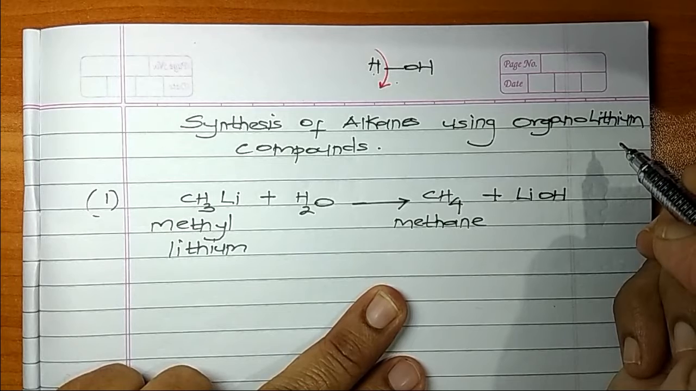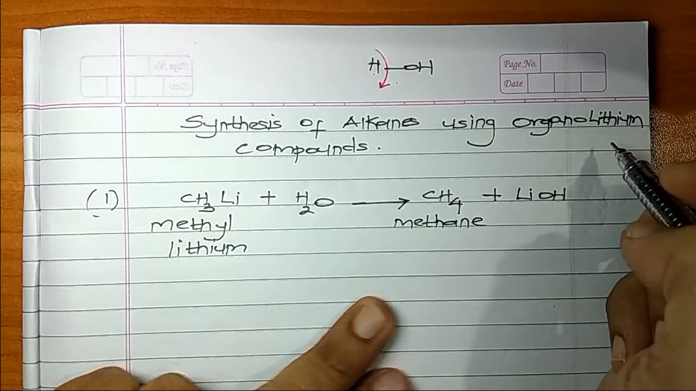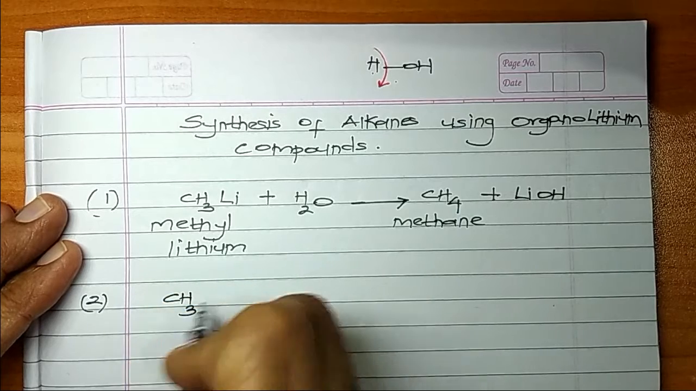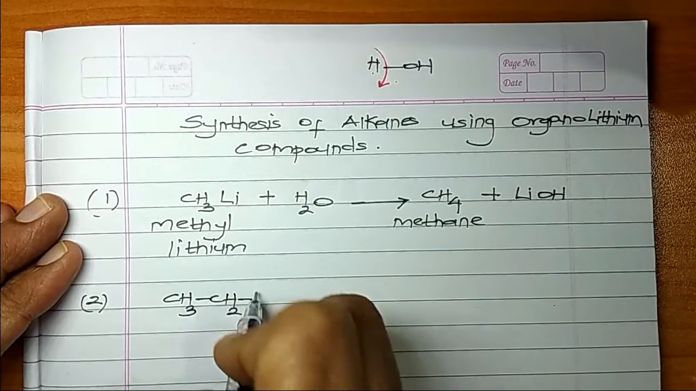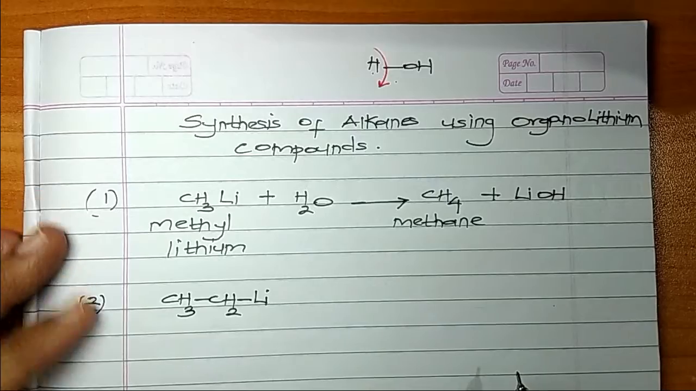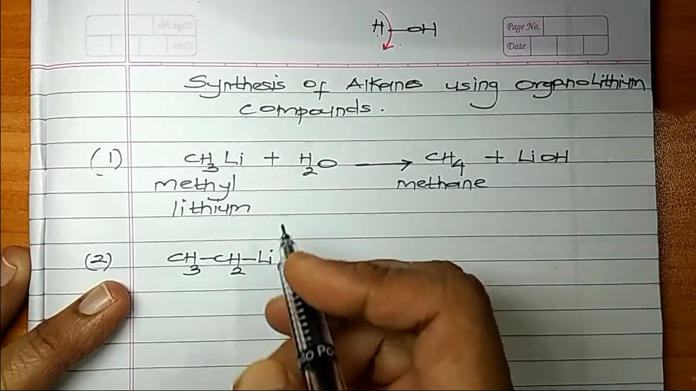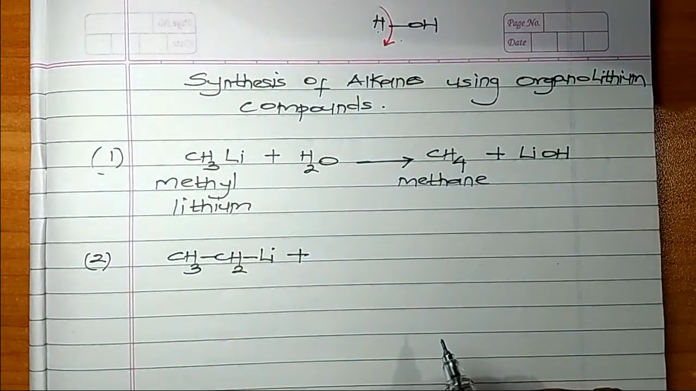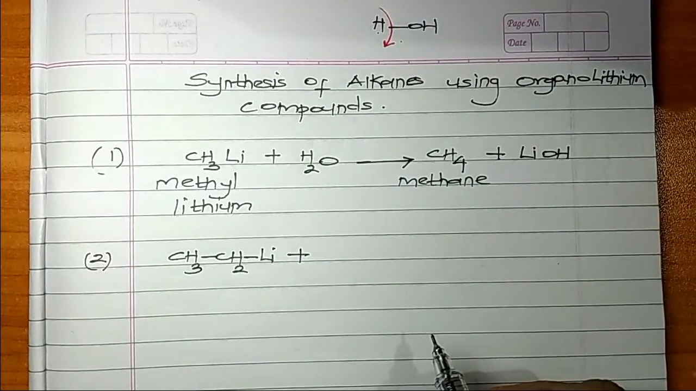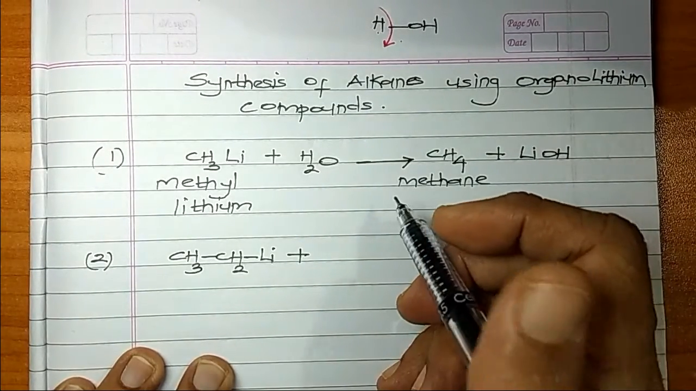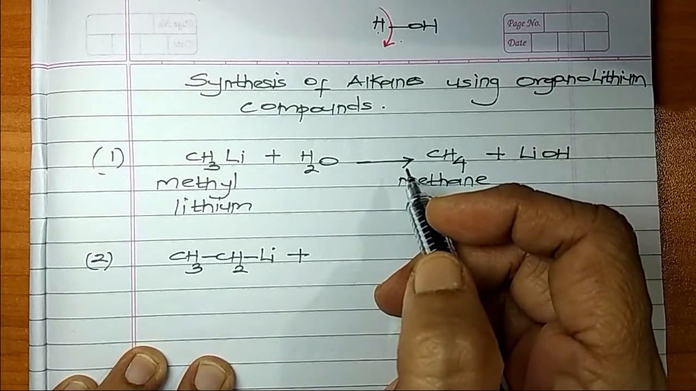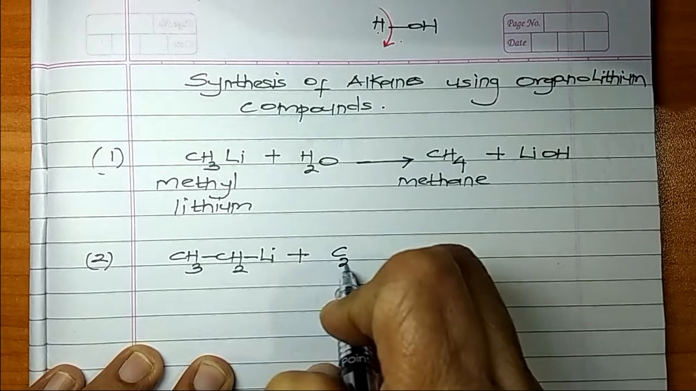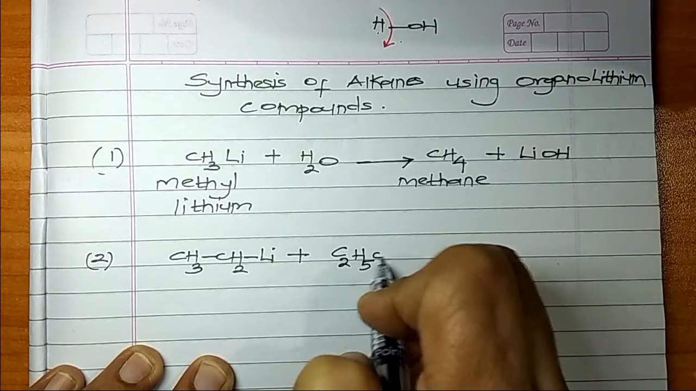Let us take one higher example. We take a second example. I take ethyl lithium. This is ethyl lithium. Now, you make it react with, this time we are not going to take water. We take another compound containing acidic hydrogen atom. Supposing the compound which I take here is C2H5OH. What is C2H5OH? It is nothing but ethyl alcohol.